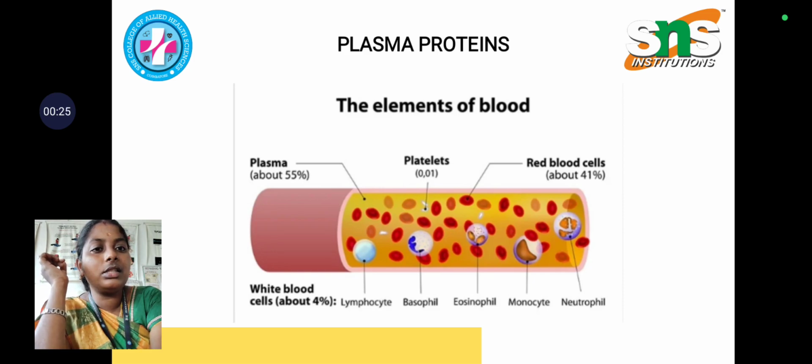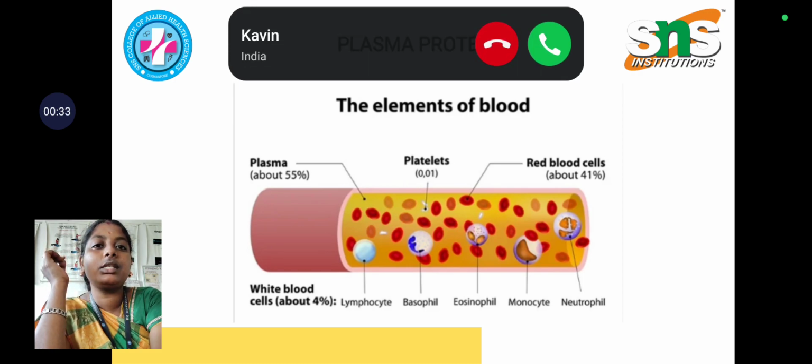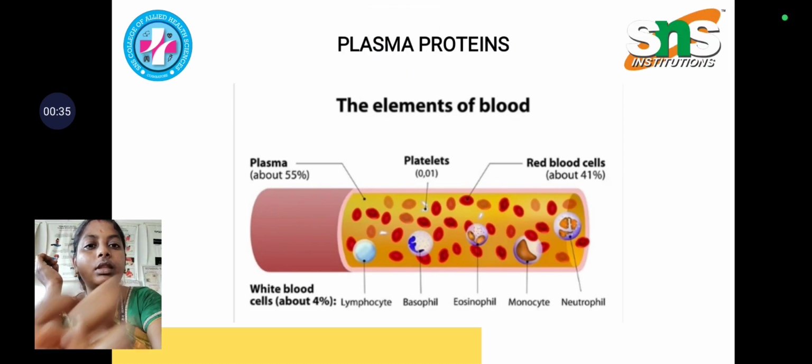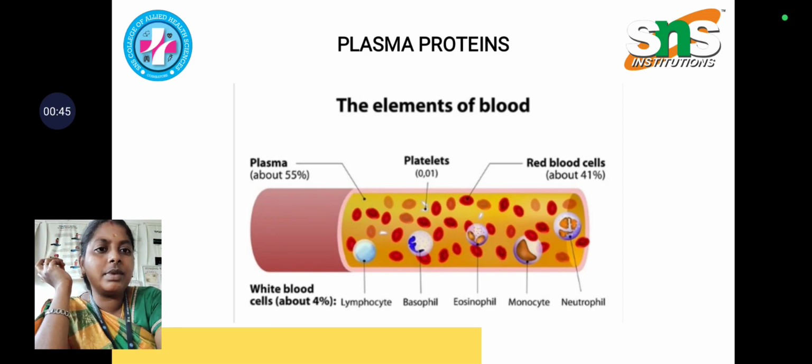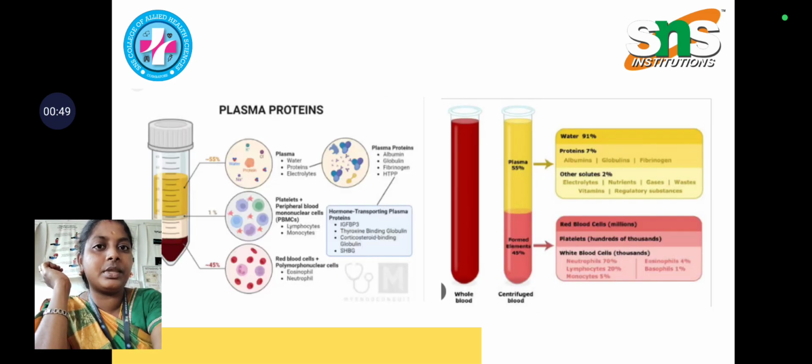Our blood consists of 41% RBCs, that is red blood cells or erythrocytes, and 4% white blood cells, that is leukocytes. And the leukocytes are often termed as lymphocytes, basophils, eosinophils, monocytes, and neutrophils.